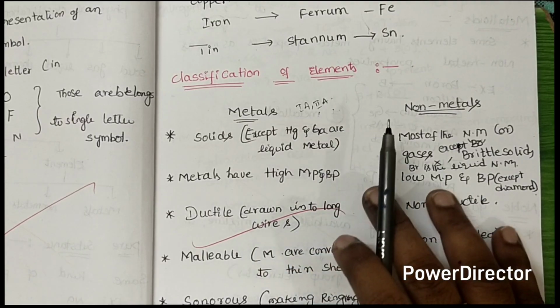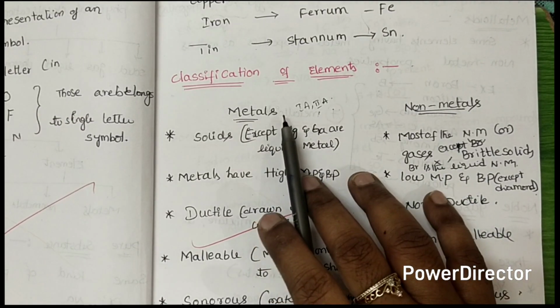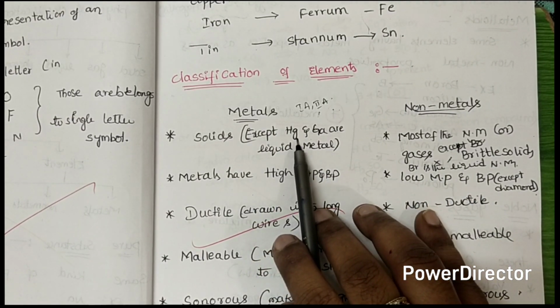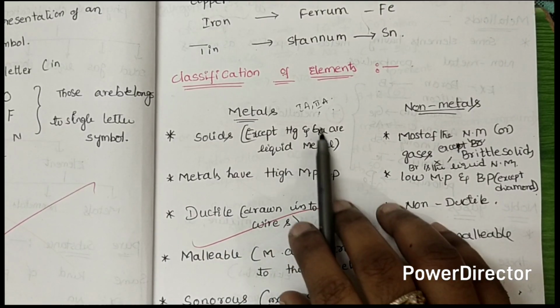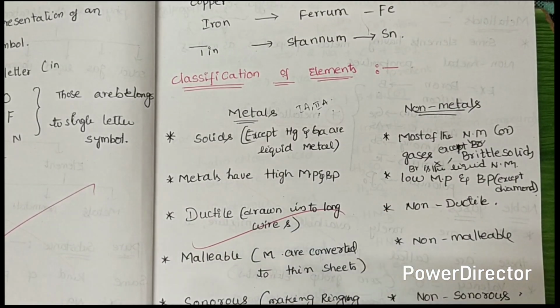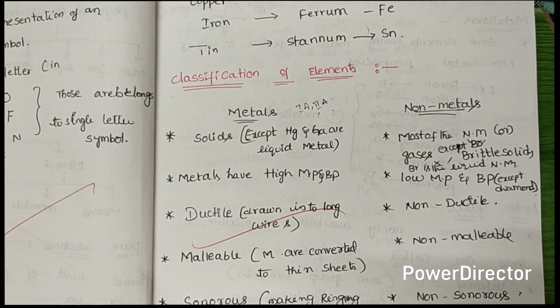Metals have so many properties. Except mercury and gallium, these only two metals are the liquid metals. They ask me like this: the liquid metal is, and they gave you options like sodium, potassium, cesium, and Hg.